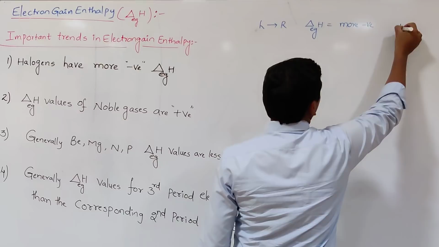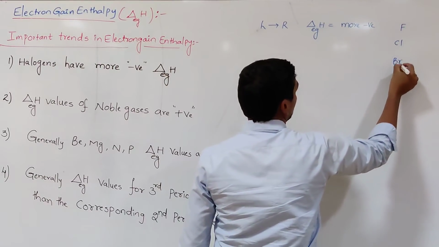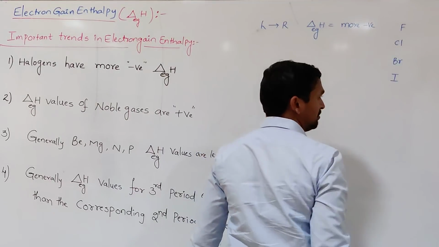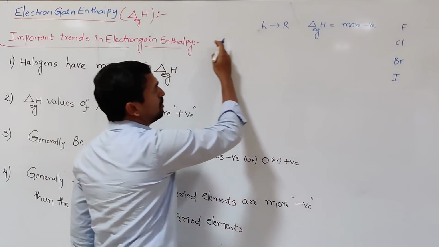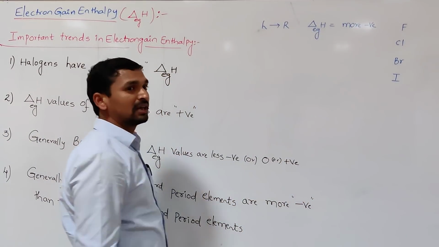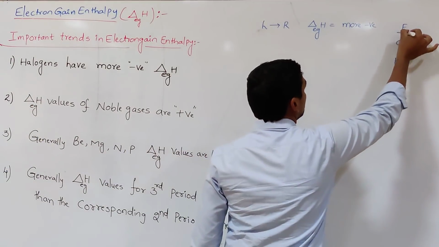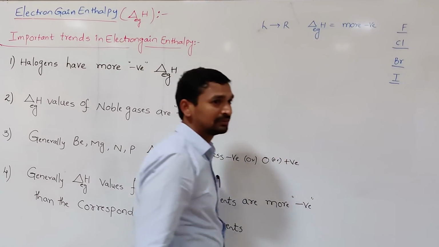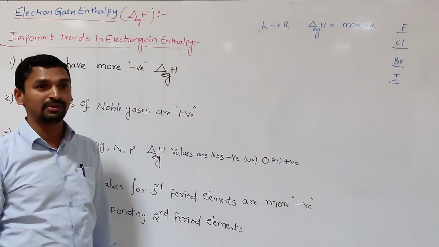Halogens. Halogens means fluorine, chlorine, bromine, iodine. These are the last elements in each period. So as we move from left to right, electron gain enthalpy values become more and more negative. So which have the more negative electron gain enthalpy values? Halogens. Why do these halogens have more negative electron gain enthalpy values?